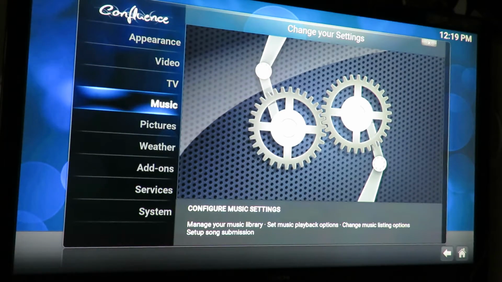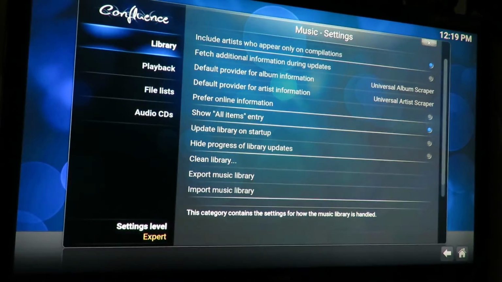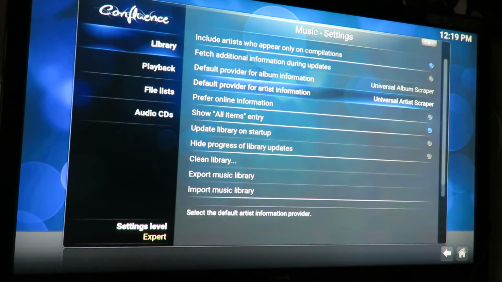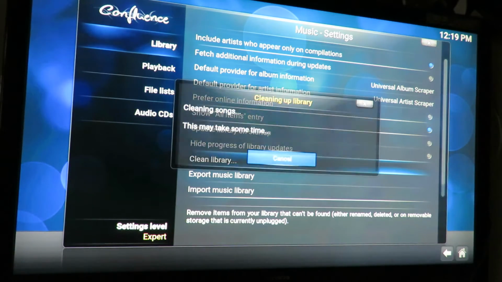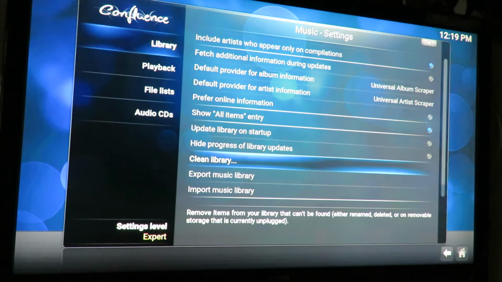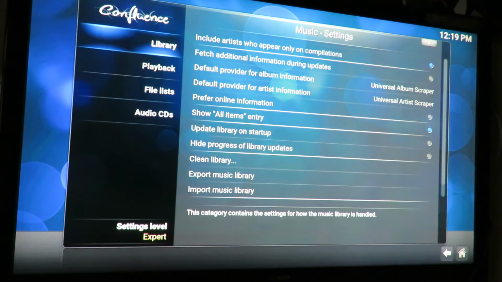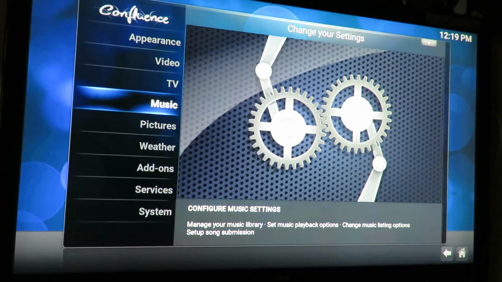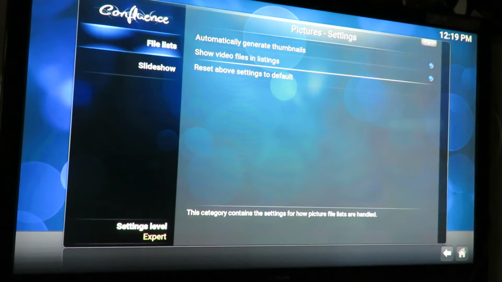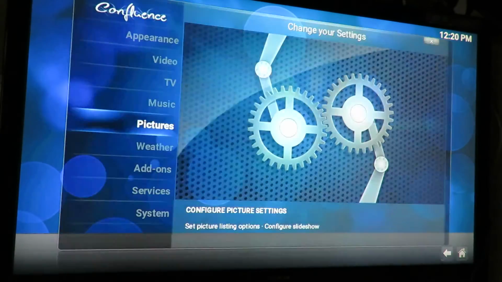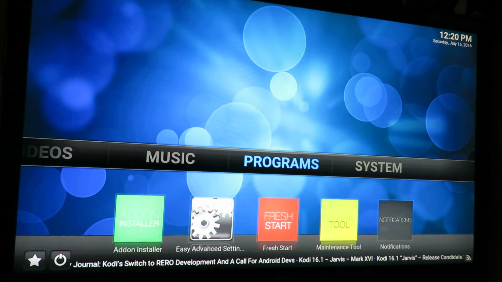Go down to music. If you play music on your system, you got one in there as well, as you can see. Clear music, yes. I had a bit in there. Back out of that. Pictures, I think you got one in there as well. No, okay. That done. Back to the main screen. That's your maintenance done.